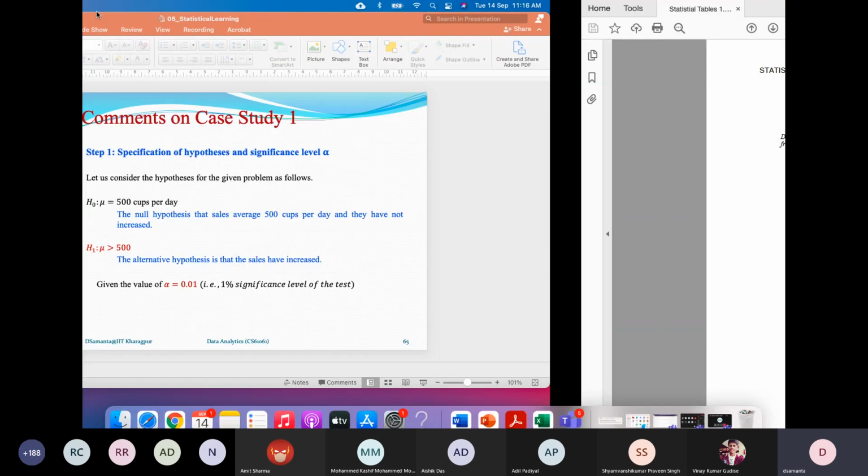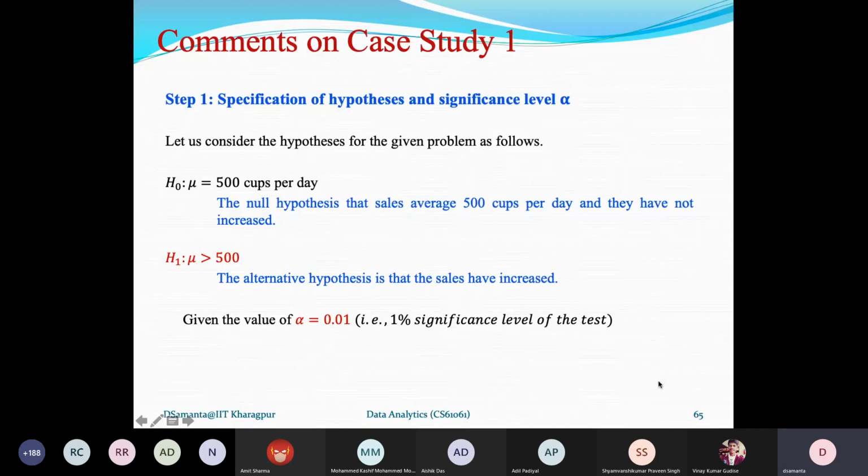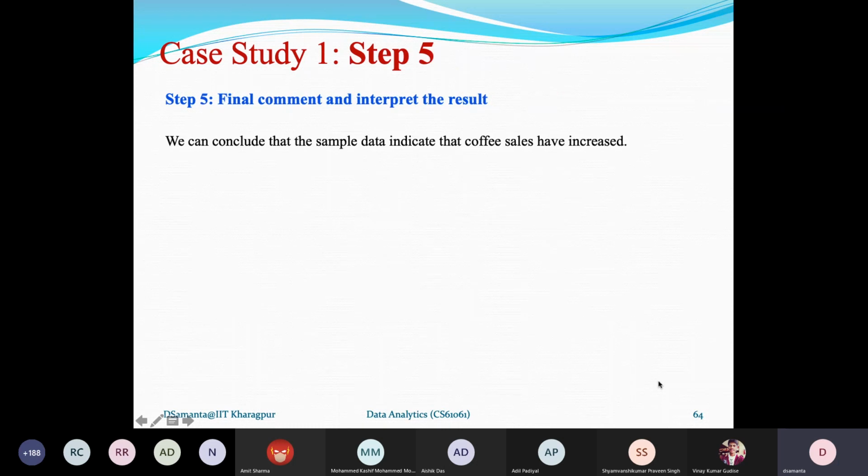But even so, I think your inference will not change, because the t value that you have calculated based on the sample data is 3.558, and the new critical value is 2.2196. So this is still in the rejection region. Anyway, this is the example here.